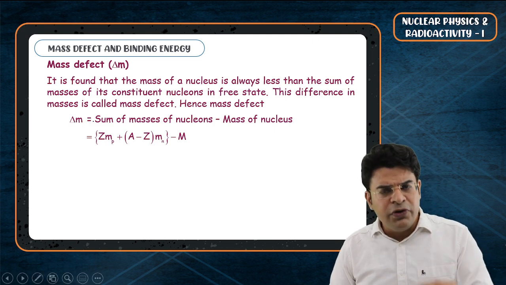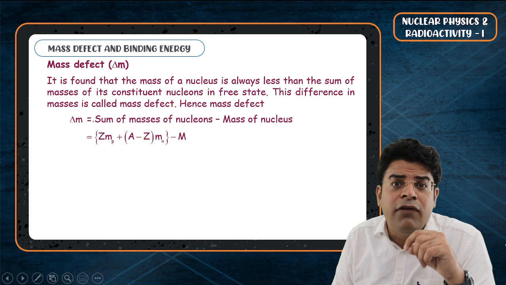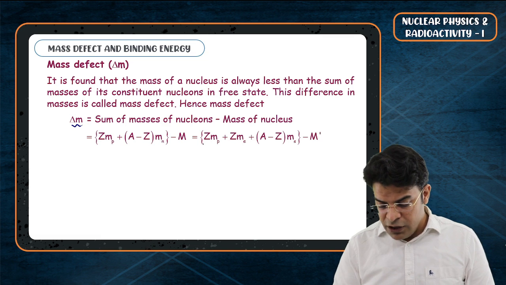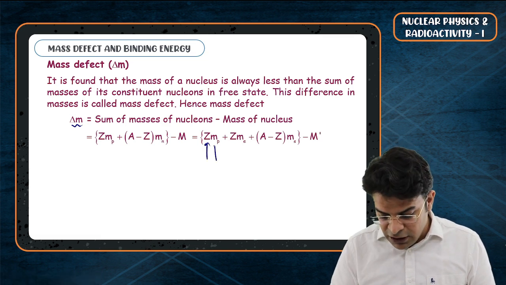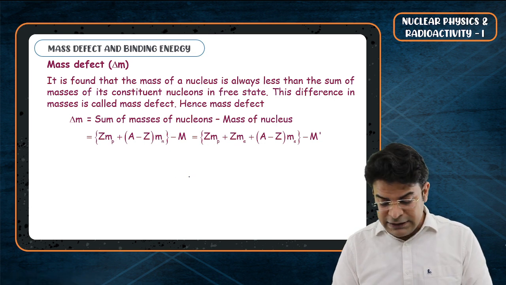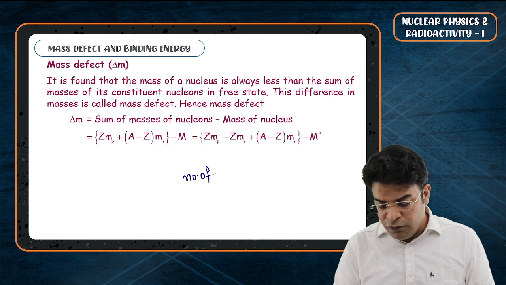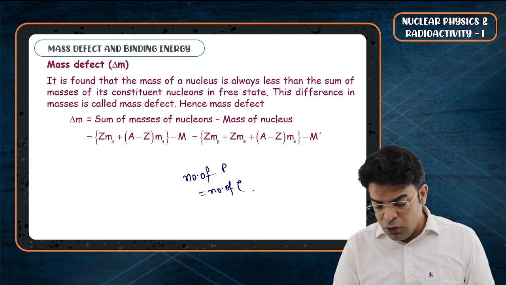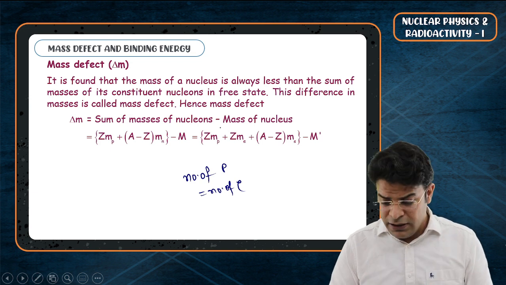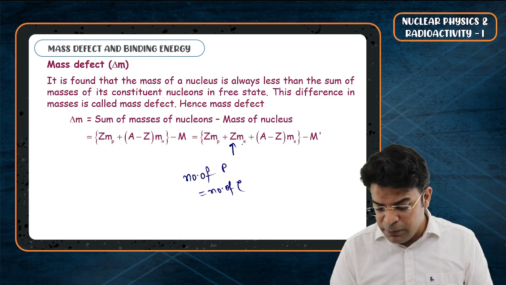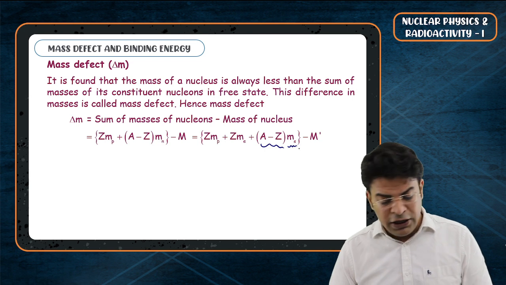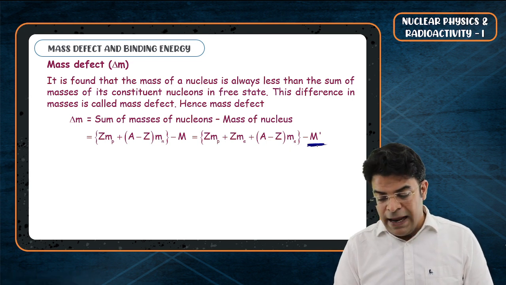But what is the difference between nucleus and atom? When we talk about atom, we have to even consider the electrons. So we can write the same mass defect as the number of protons times the mass of proton. In a neutral atom, the number of protons is same as the number of electrons. So we can take the overall mass of the electrons in the atom to be equal to number of electrons, same as number of protons, multiplied by mass of one electron Me, plus the number of neutrons multiplied by the mass of one neutron minus the mass of the atom.